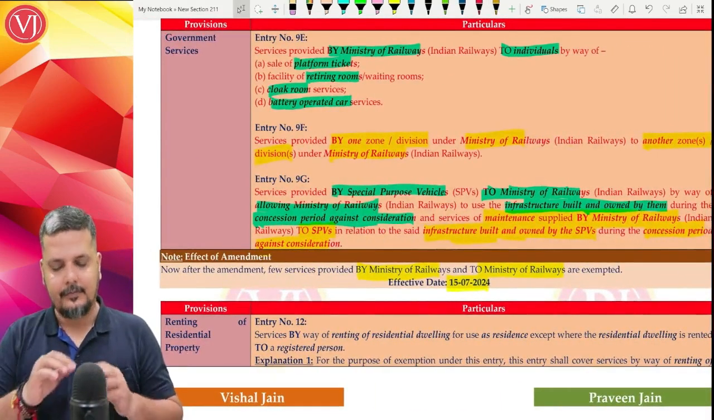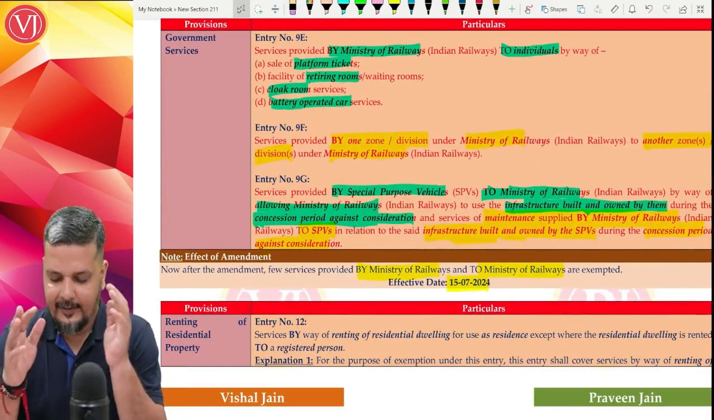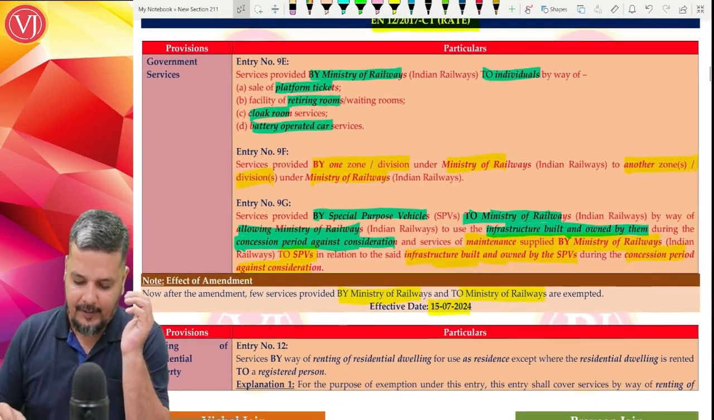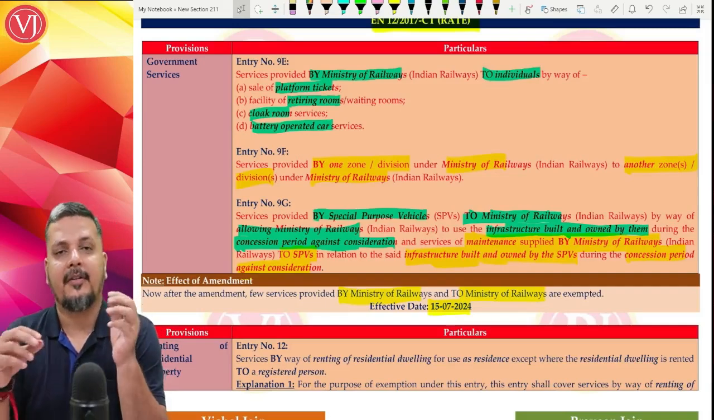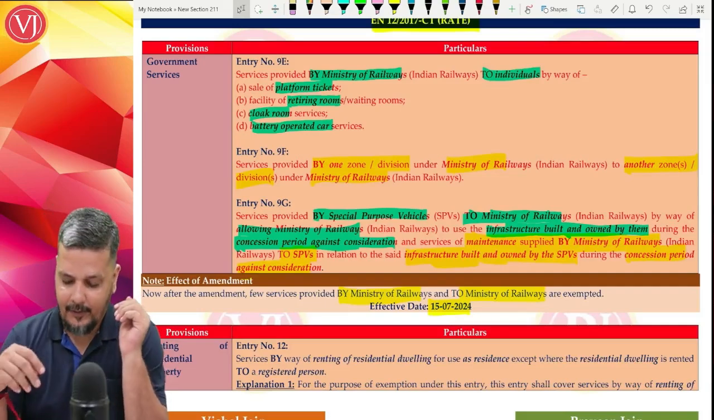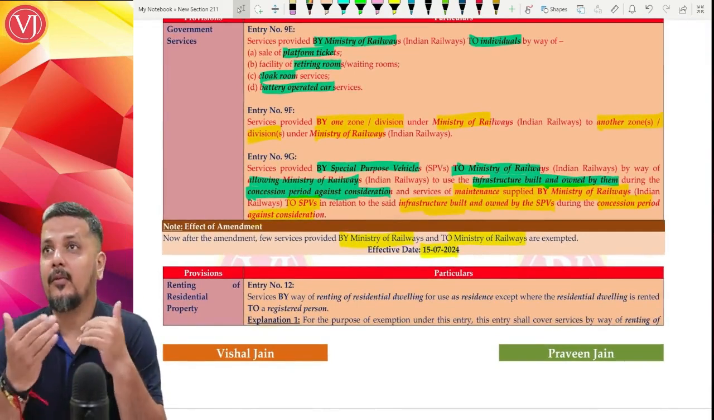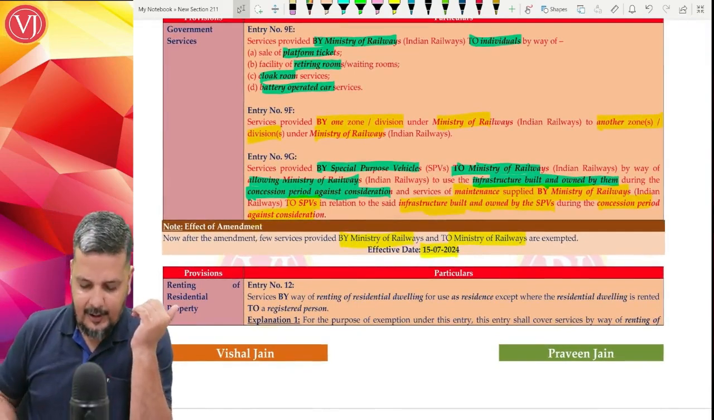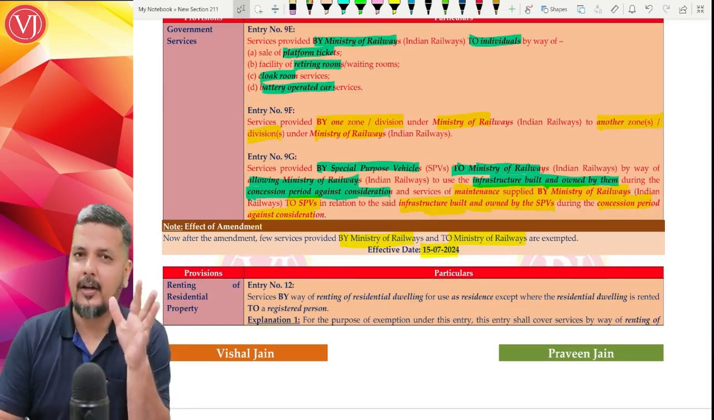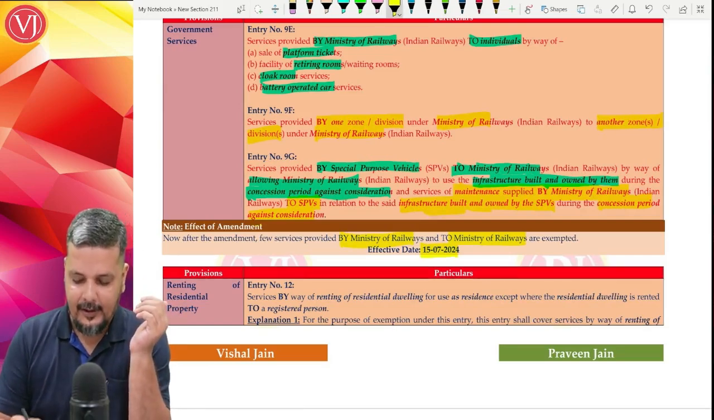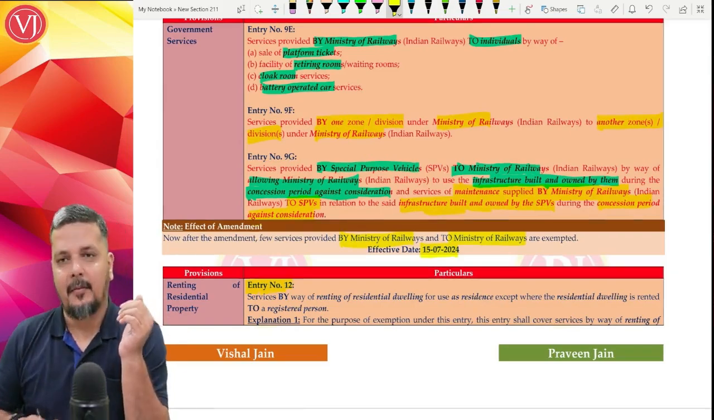Now, that is the entry with respect to government services, effective from government services with respect to Indian Railways, effective from 15 July 2024. The next entry where there is an amendment: now there's no new entry, there's an amendment in entry number 12, renting of residential dwelling basically. Entry number 12, there's an amendment.